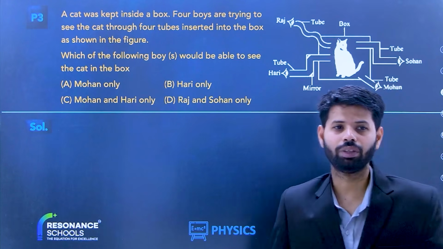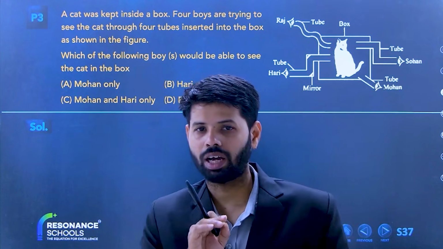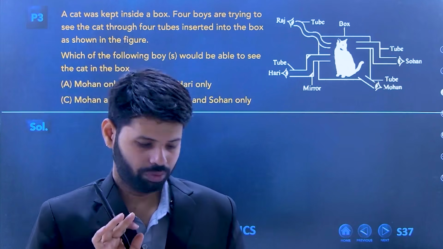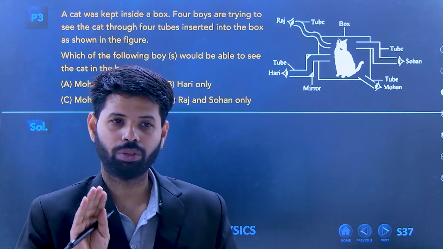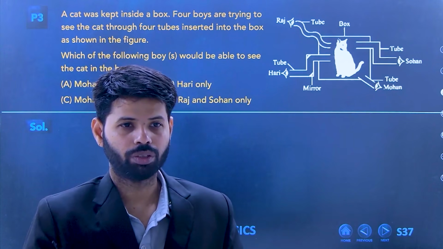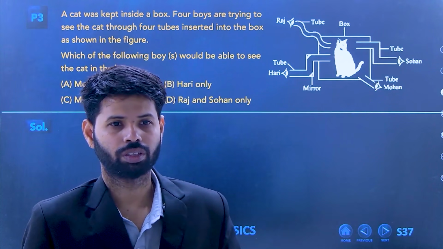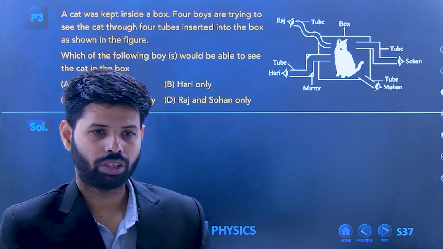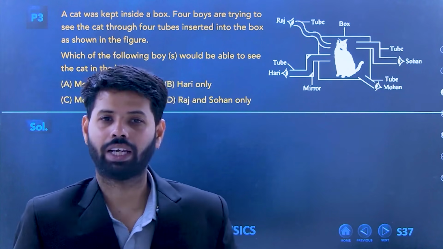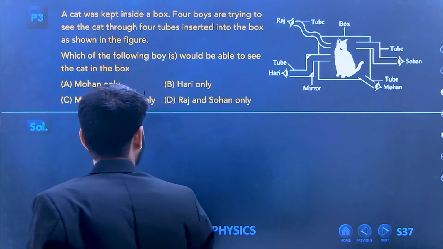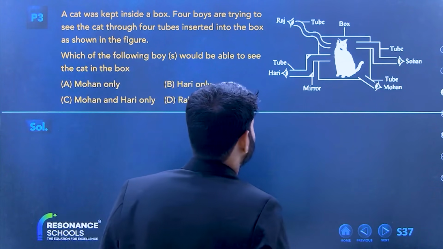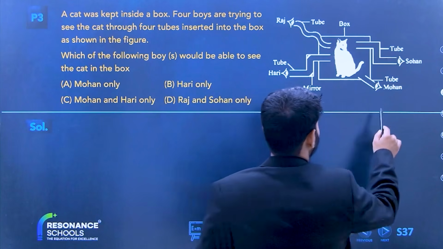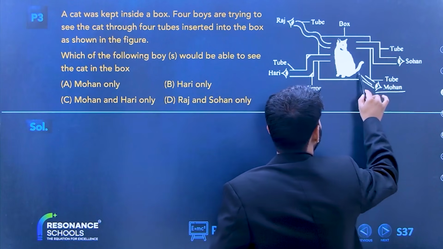But basically, can you tell me which concept is asked in this question? Leave the answer. Just tell me the concept. If you know the concept, you know everything. The concept is that light travels in a straight line. Right? So Mohan is there. Mohan can directly see the cat.